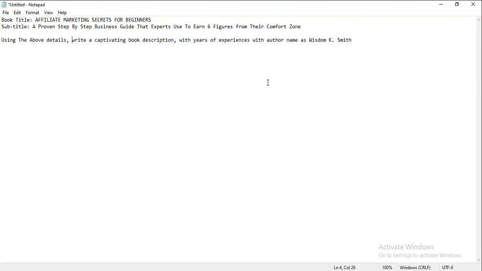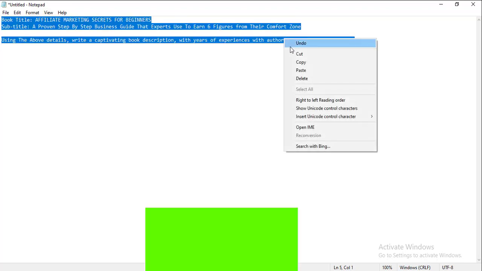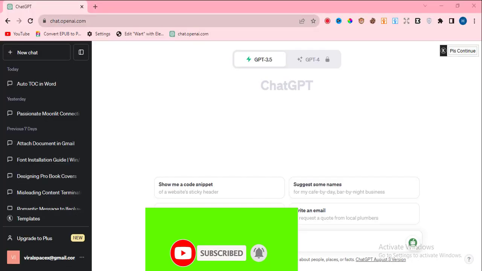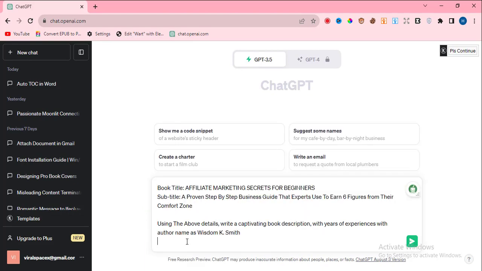I'm going to try this out on Chat GPT. Okay, now I've logged into my Chat GPT. Now let me paste the prompt here.